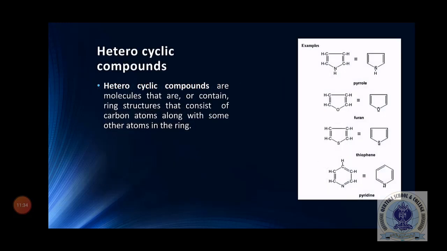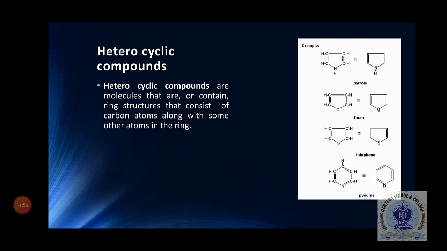Now, what are heterocyclic compounds? As I told you, they are those compounds that have a different atom in a ring of carbons. In the first example, you can see in pyrrole there is one nitrogen atom in the ring of carbon, so that's why this is called a heterocyclic organic compound.